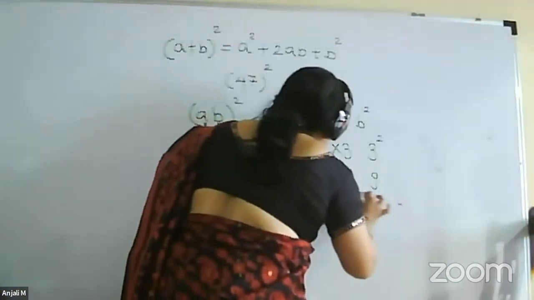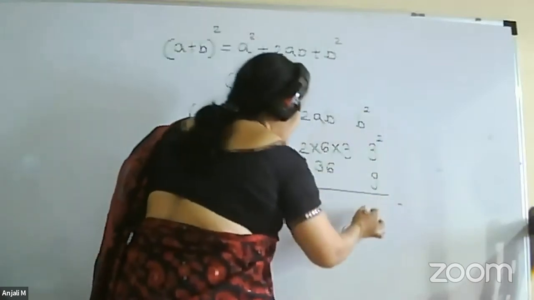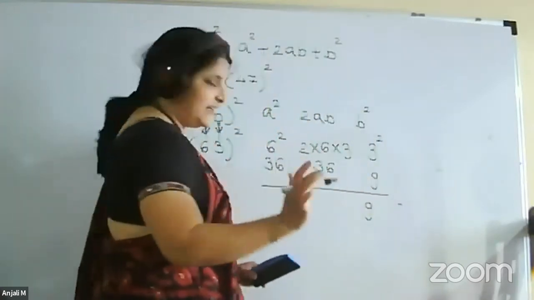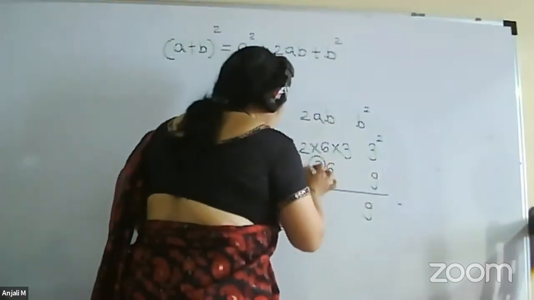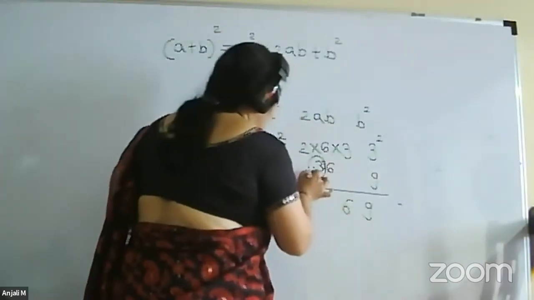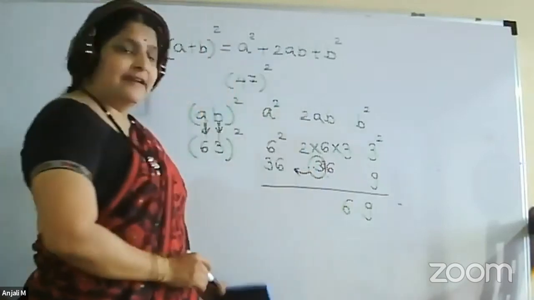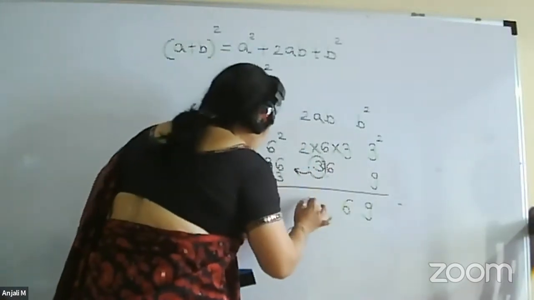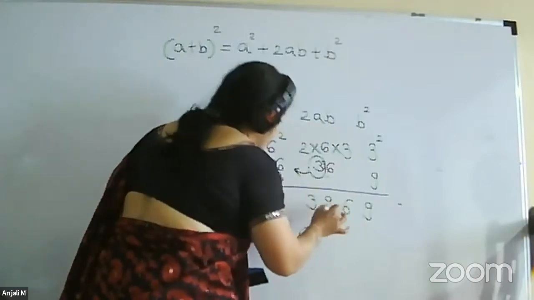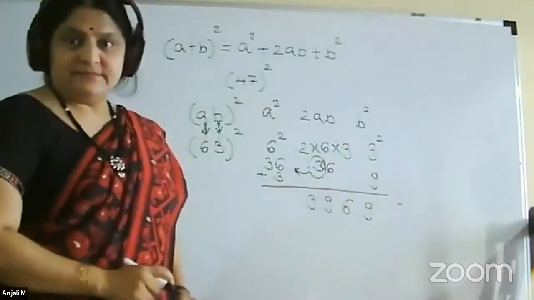Okay. Now what we have to do is, first of all, 9 as it is, no carry. So directly come to this number, which is 36. So unit place we have to write here. 3 will be the carry, and it will get added to 36. So 36 plus 3, 39. So 3969.